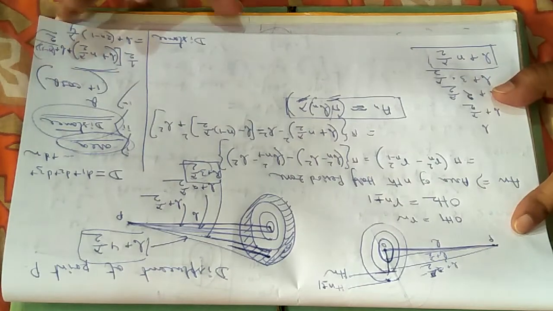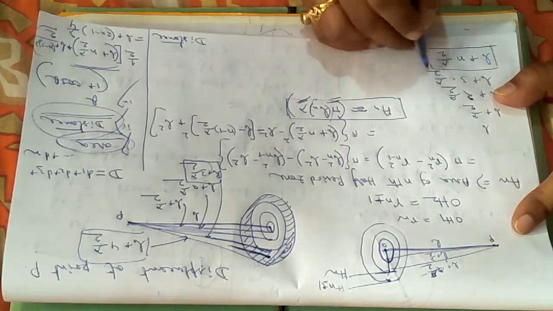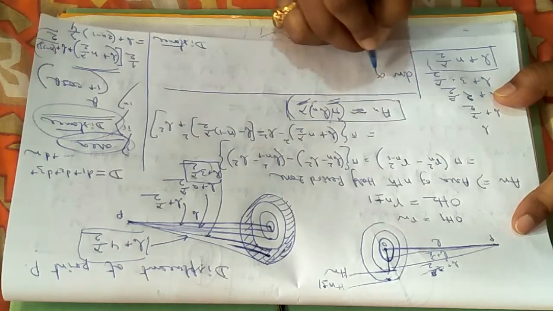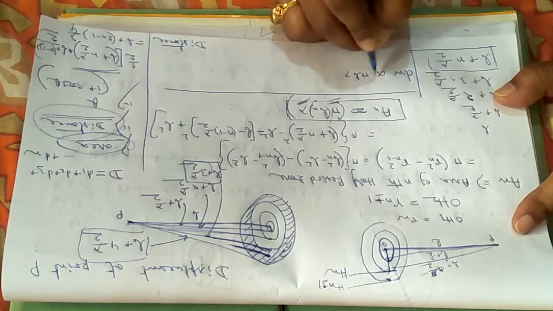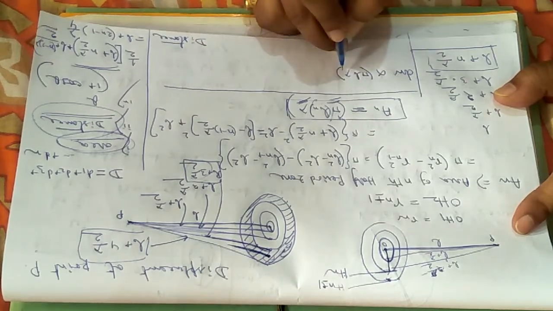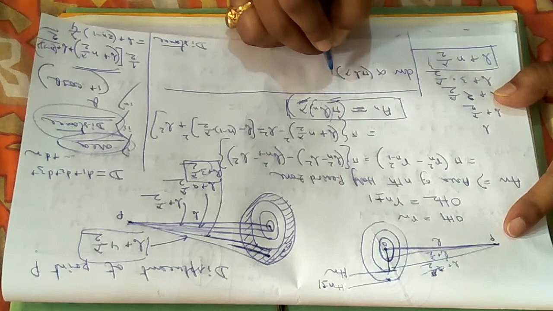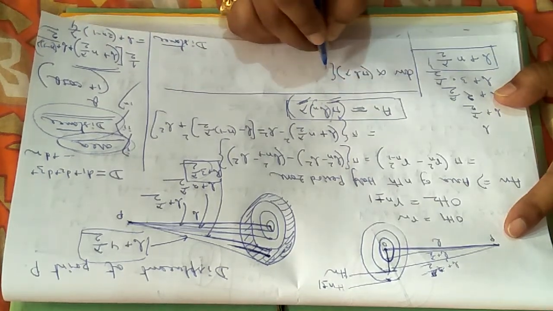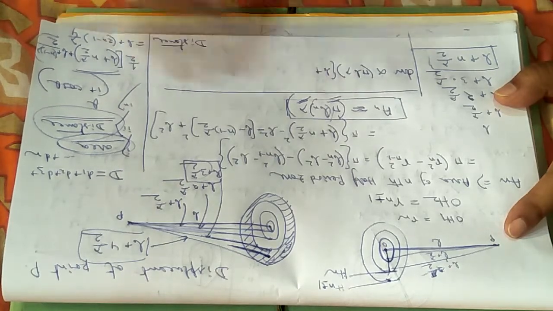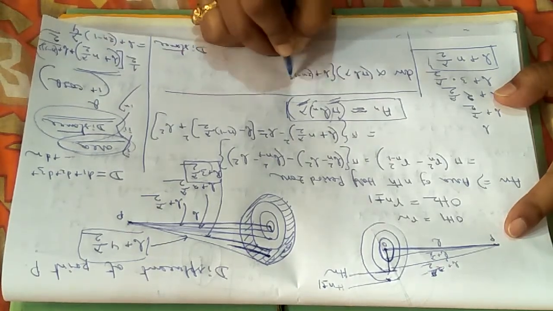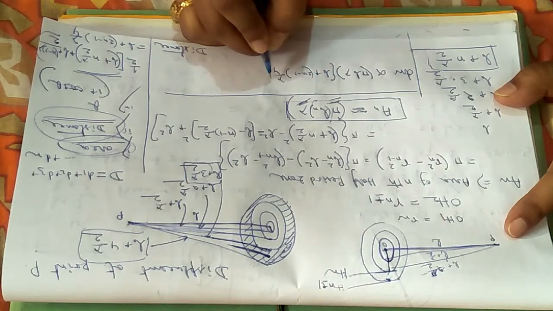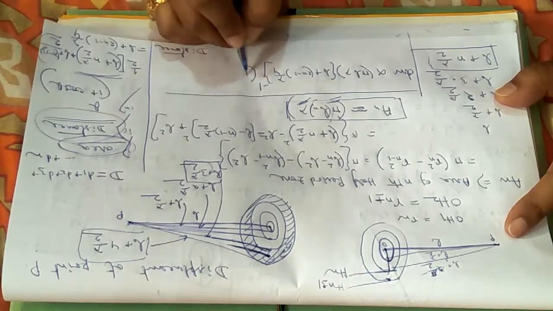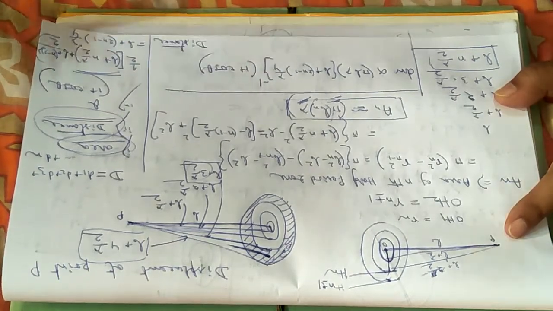N is any arbitrary value. So I can write the displacement at any point, dn. It will be proportional to the area, that is pi b lambda. Then inversely proportional to the distance. What is the distance? The mean distance for dn, n any order number, is b plus what we have calculated, (2n minus 1) into lambda by 4. And proportional to the obliquity, that is 1 plus cos theta.